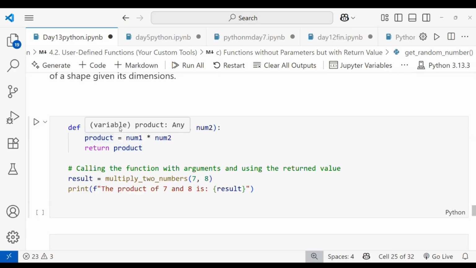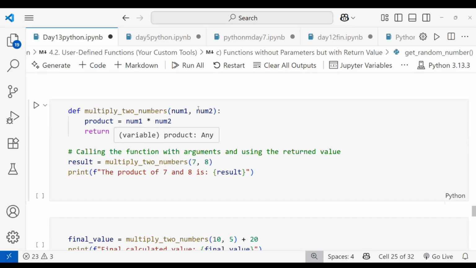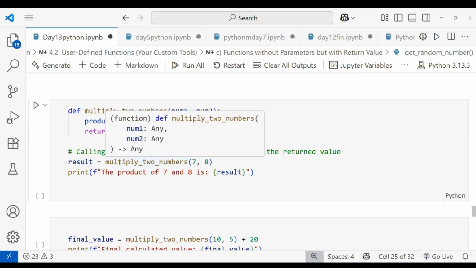I'm finding the product of two numbers. So I declare one variable, product. Inside that, I'm writing the logic: number1 multiplied by number2. It will multiply number1 and number2 and give the value, and that value is stored in product. After that, I have to return that value, right? Then I print that value. So I'm returning that product, so I'm returning the value here. I'm using parameters and returning the value also. So this is calling the function with arguments and using the return value. When I use result equal to, I'm calling this function.